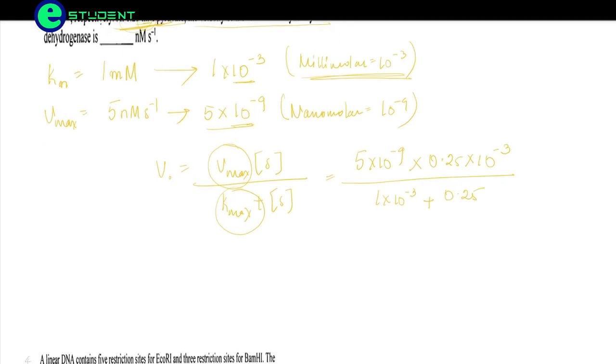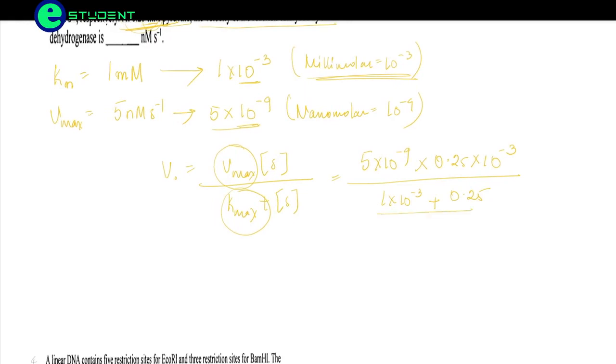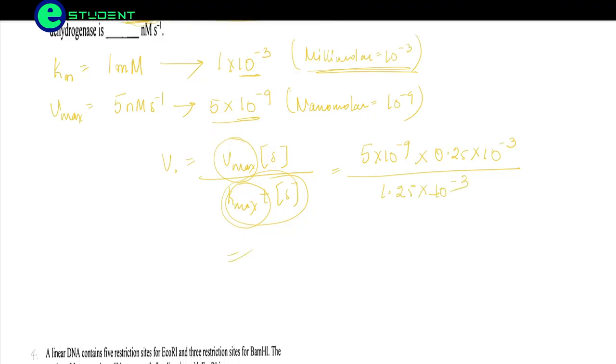Here 0.25. So if we add both of these, friends, we will be getting 1 point. So I'm erasing here and directly writing the value after addition. I'm adding these both and writing 1.25 into 10 to the power minus 3 here. Okay, so now we will calculate all of this.